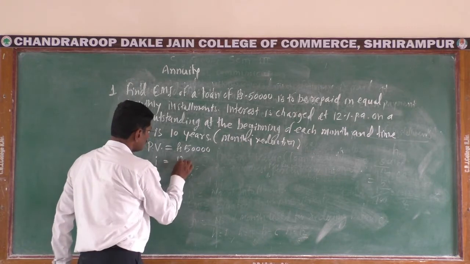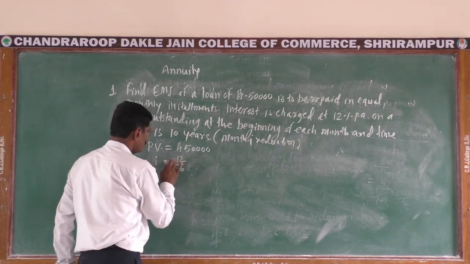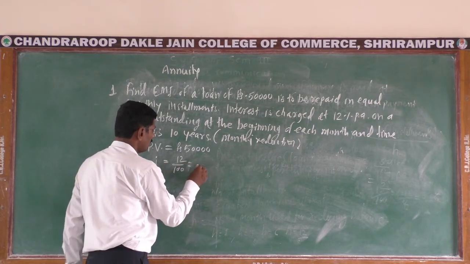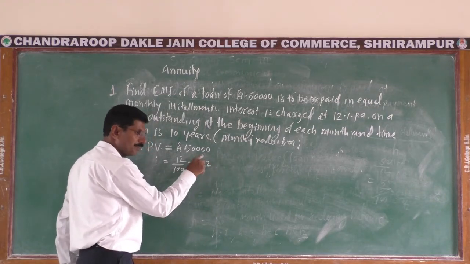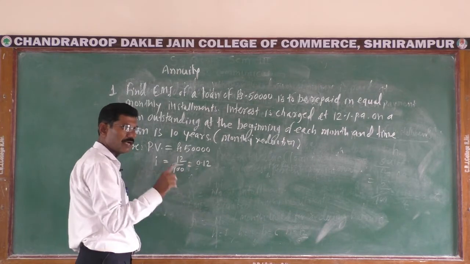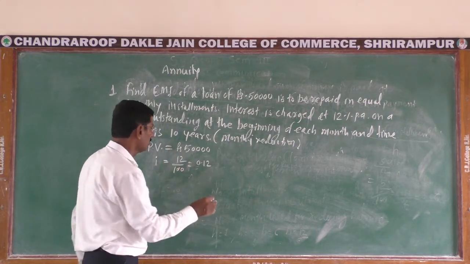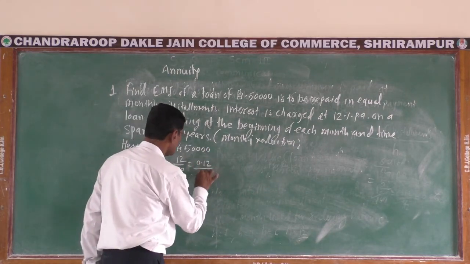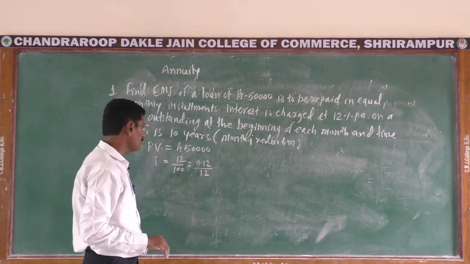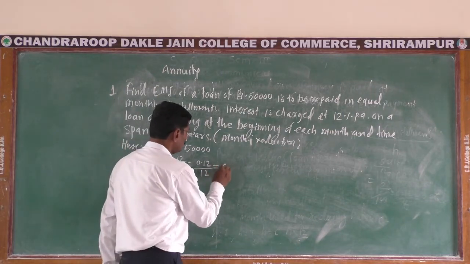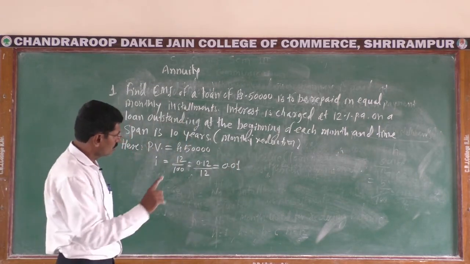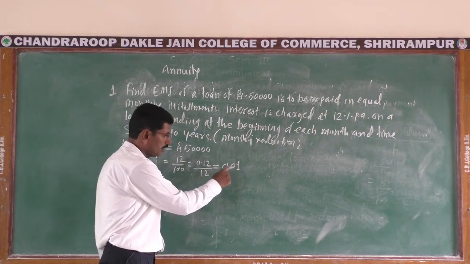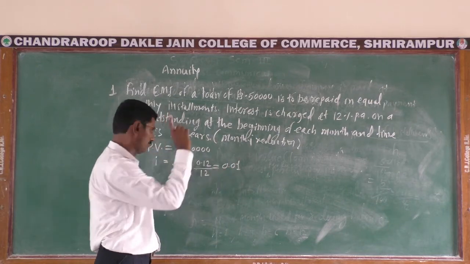Here 12% means for rupees 100, that is 0.12 rate of interest per rupee per year, and we have to obtain rate of interest per rupee per month. There are 12 months in a year, and therefore divided by 12, here I is equal to 0.01 rate of interest per rupee.